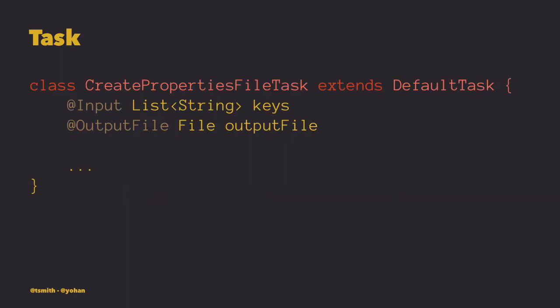So another important part of the task is you have the inputs and the outputs. You have the Input annotation to denote that a field is a task input, and OutputFile. Here is an example of a special output annotation to denote that this task has an output in the form of a file, and Gradle will use this kind of information when it comes to incremental build and clean tasks.